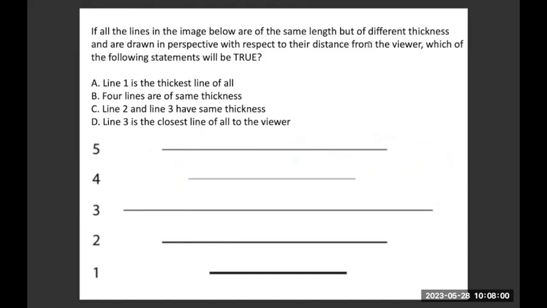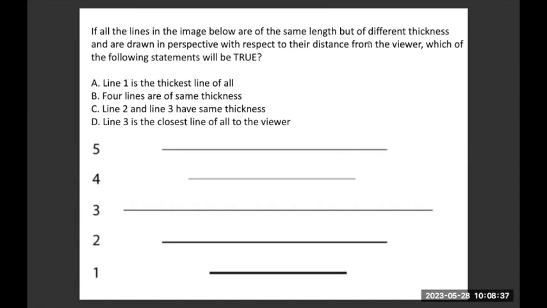Now, when it is given to you that the lines are in perspective, what it means is the line which is farther away from you will be smaller versus the line which is closer to you will be bigger. But their thickness varies, it is changing.